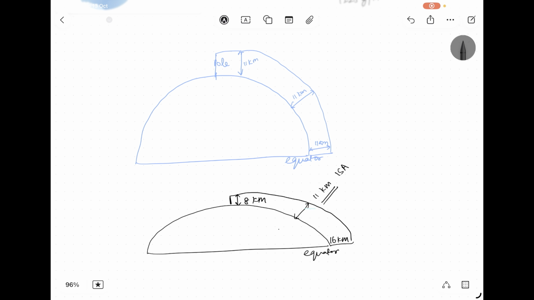So why is it different? Because the temperatures are different, the density is different. It is hotter near the equator and very cold near the poles. When air is cold, it is heavy, so it settles down. The troposphere contains most of your aircraft, so it settles down, and the tropopause starts right after 8 kilometers. Whereas at the equator the temperature is higher, so the air is not as settled as compared to near the poles. So here the tropopause starts after 16 kilometers. This is again a question in the exam: what are the different distances after which the tropopause starts in the real atmosphere.